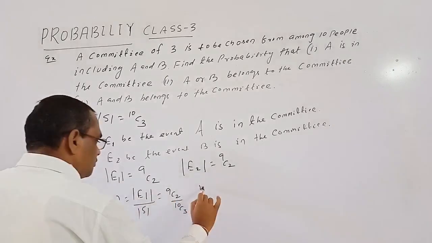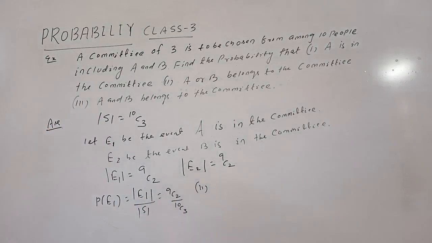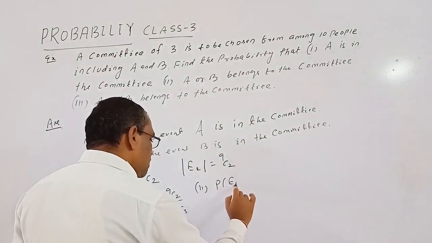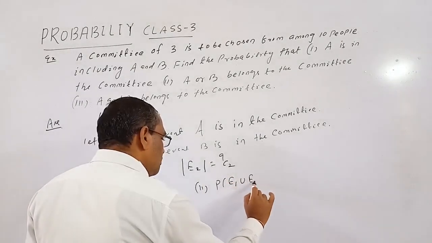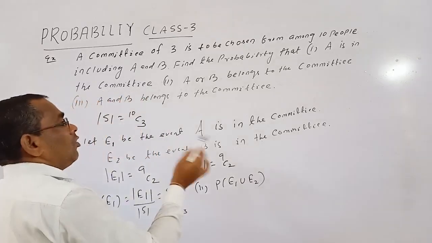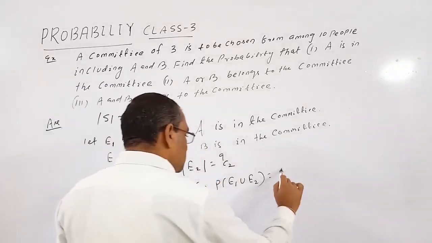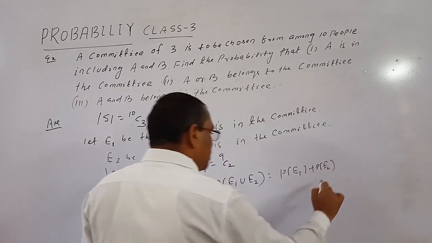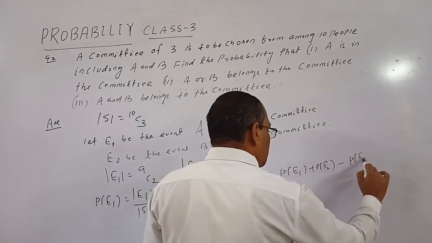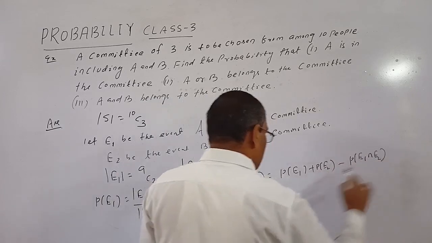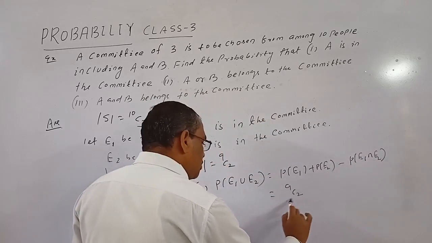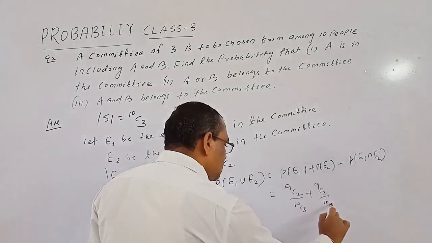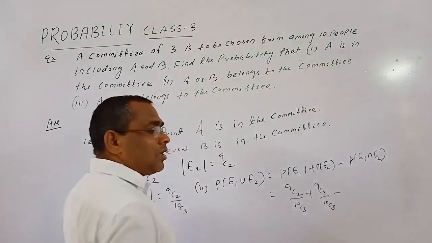Similarly, number 2, A or B belongs to the committee, means P of E1 union P of E2. A or B belongs to the committee, which is equal to P of E1 plus P of E2 minus P of E1 intersection E2. Okay. So P of E1 equal to 9C2 by 10C3 plus 9C2 by 10C3 minus P of E1 intersection E2